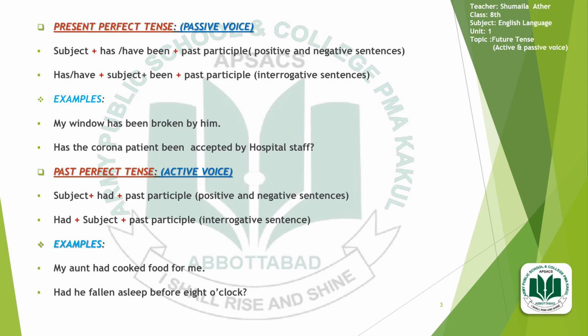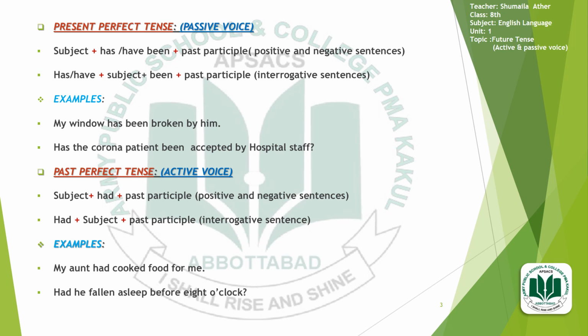For example, subject, then had, then after that there will be the use of the third form of the verb, the past participle, in the positive and negative sentences. In interrogative sentences, had will be used in the start of the sentence, then you will put the subject, and after that there will be the use of the past participle.